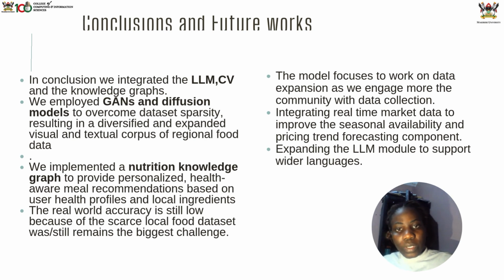And then we look forward to integrating real-time market data to improve on seasonal variability and pricing trends. So if this is what is on the market, this is the type of food that is in season, the model can tell that this is the time for this, so it's going to be in plenty. It can suggest what's available at this particular moment, and what is not available, but you can use it when its season comes.